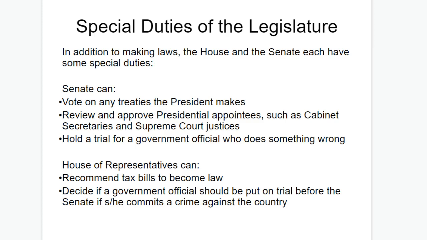The House of Representatives can recommend tax bills to become law and decide if a government official should be put on trial by the Senate if he or she commits a crime against the country. Just again what we talked about with an impeachment inquiry.